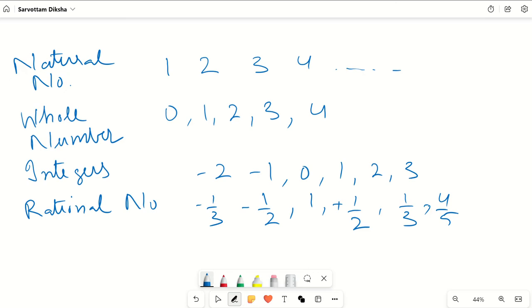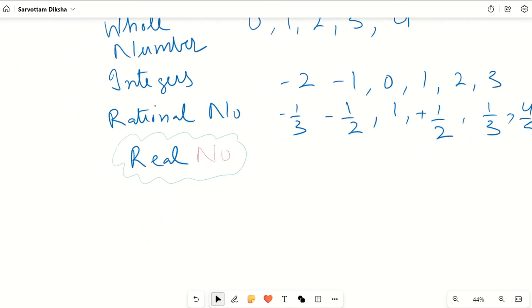But now we are saying even rational numbers are not enough, and we are introducing a new number system to you, real numbers. Real numbers are again an extension of rational numbers. Real numbers have two parts, irrational numbers and rational numbers.